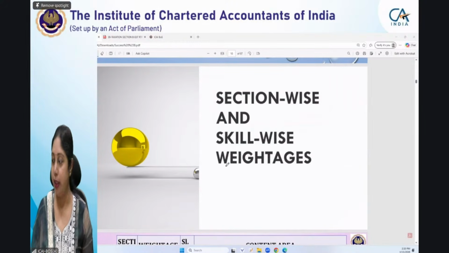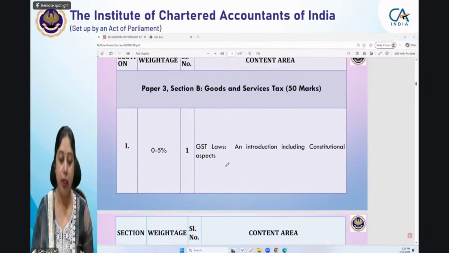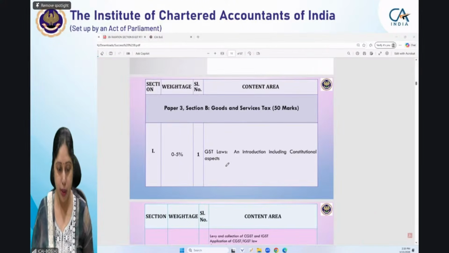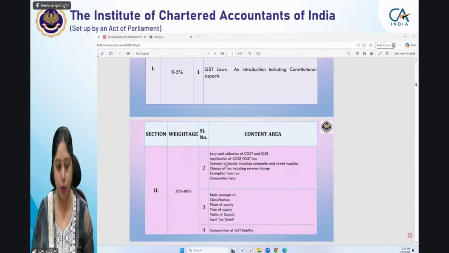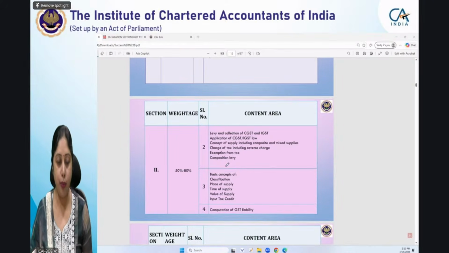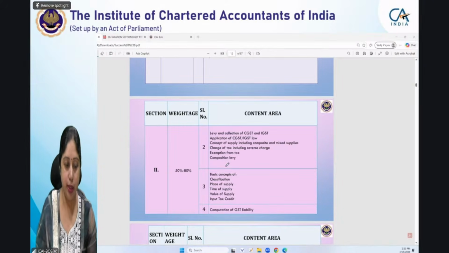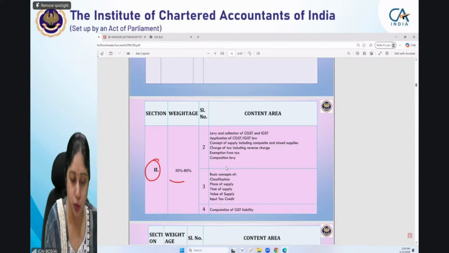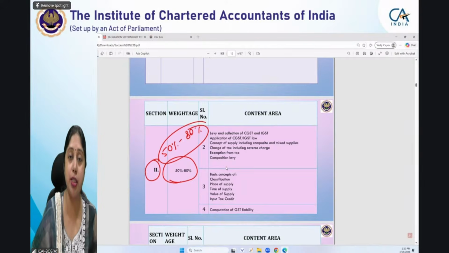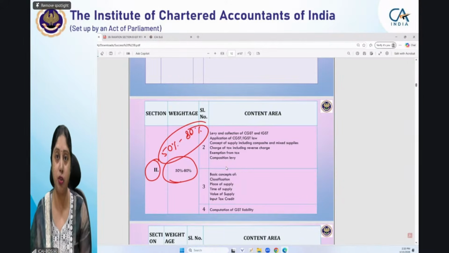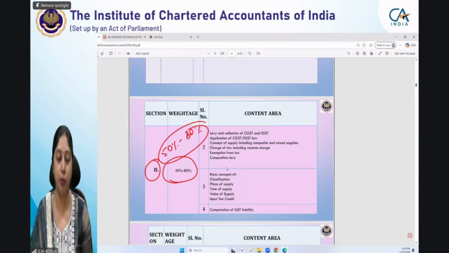Good. Now let us quickly go through the section-wise weightage. Now I will show you the section-wise weightage. I hope that is visible to you all. Now what I want to highlight here is this particular section. This is section 2. And if you see the weightage, it is a very considerably high weightage, 50 to 80%. So when I'm saying a section carries 50 to 80% weightage in your examination, it is for sure that at least half of your paper will be based on these topics. So you can understand how important these topics are when you are revising for the exam.